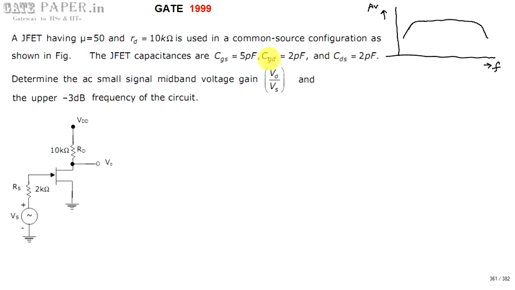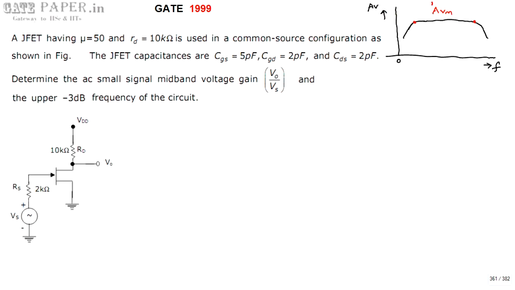If you observe, frequency starts from 0, and as frequency increases you are looking at the middle of the frequencies. In between these two points, gain is maximum, so that is treated as AVM, the maximum gain or gain at mid frequencies.